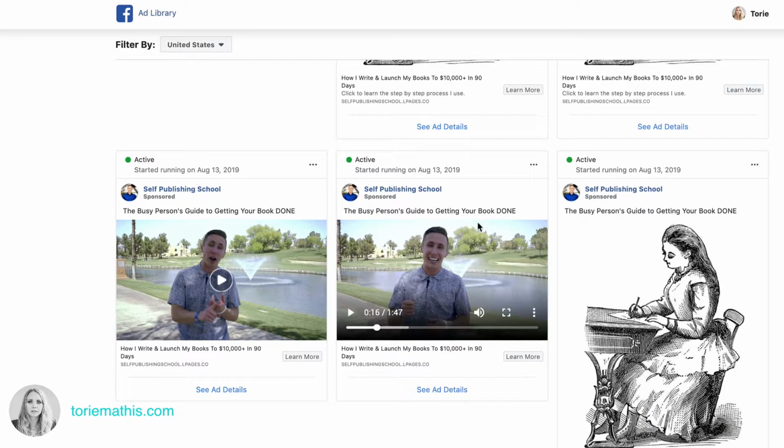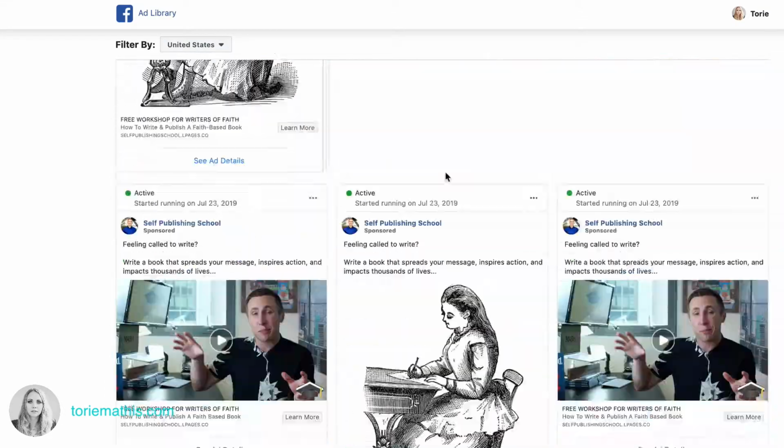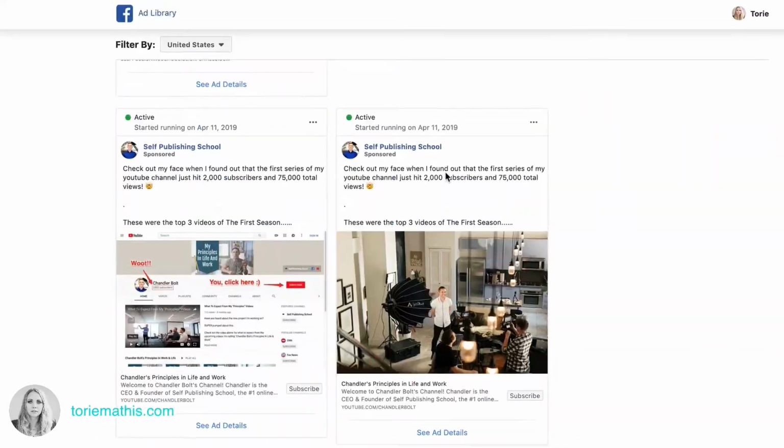So you can see this one's really simple: The Busy Person's Guide to Getting Your Book Done. So they started running this one on August 13th. And again, you can go down and see some of the older ads that have been running and see how long they've been running those ads. So it looks like he's got a few here that have been running since April. So apparently, if he's been running them several months since April, these are highly performing ads if he's still running those ones. So those are kind of the ones that I would really look into rather than the ones that have just recently been published, which could be ones that are doing a lot of testing.